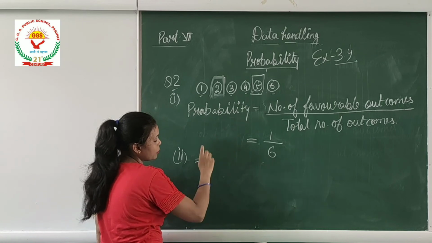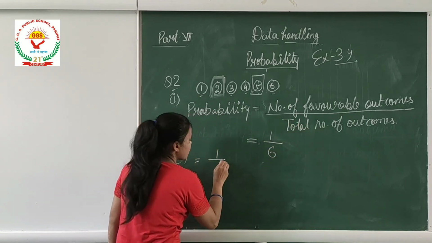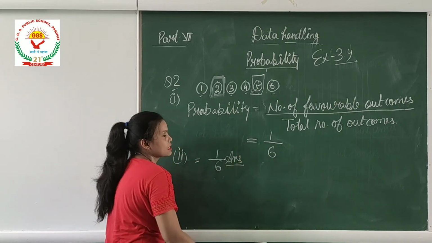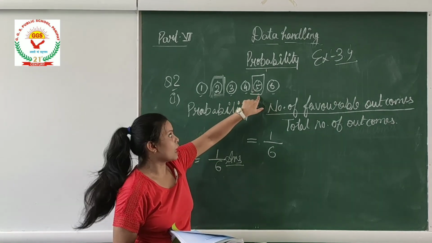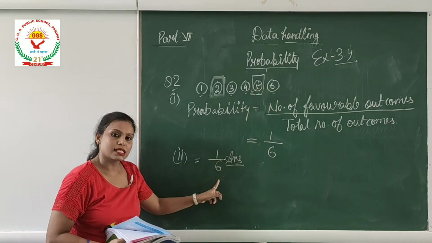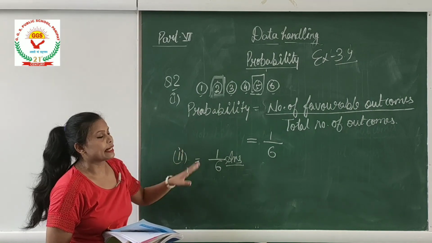So we have favorable number of outcomes 1 and total number of outcomes 6. So the answer of the second part is 1 by 6. That is, the probability of getting this marble which is marked 5 is 1 by 6. Alright. So this was your chapter, data handling.